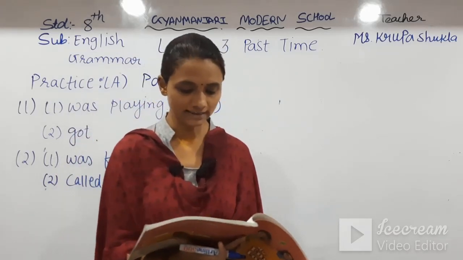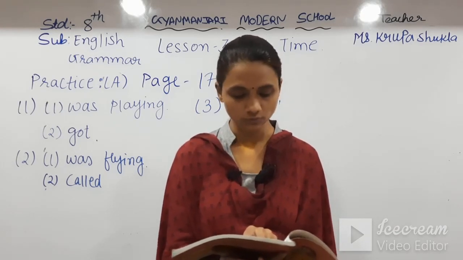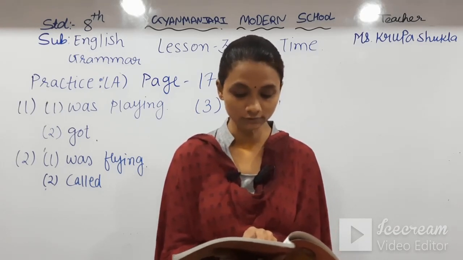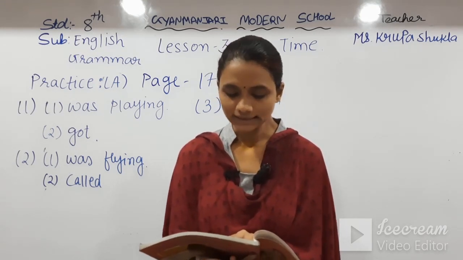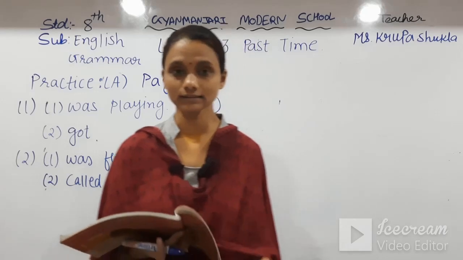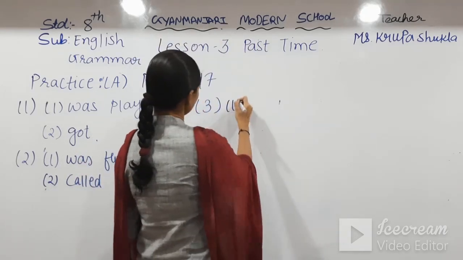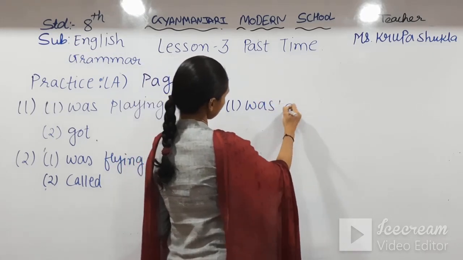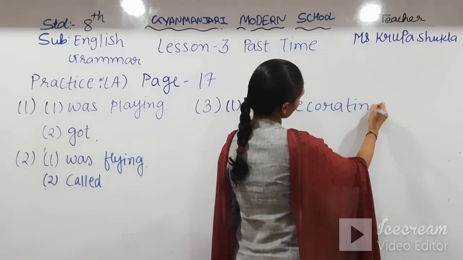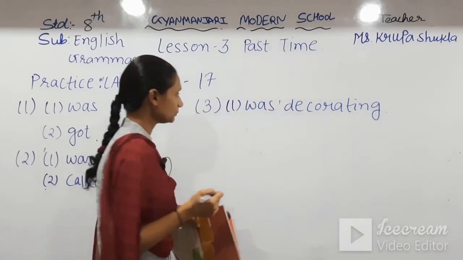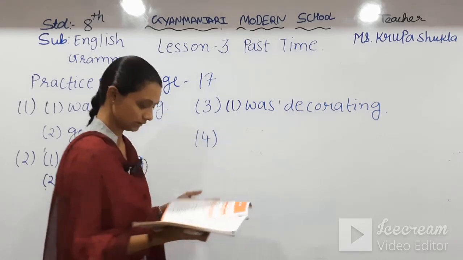Now I am going to start paragraph number 3. The cook said, I blanked a cake in the kitchen. It took me several hours to make the rose petal ruffle around the cake. It is ready now. So here the cook is telling something and we'll use past continuous. So I was decorating. In paragraph number 3, we have only one blank.